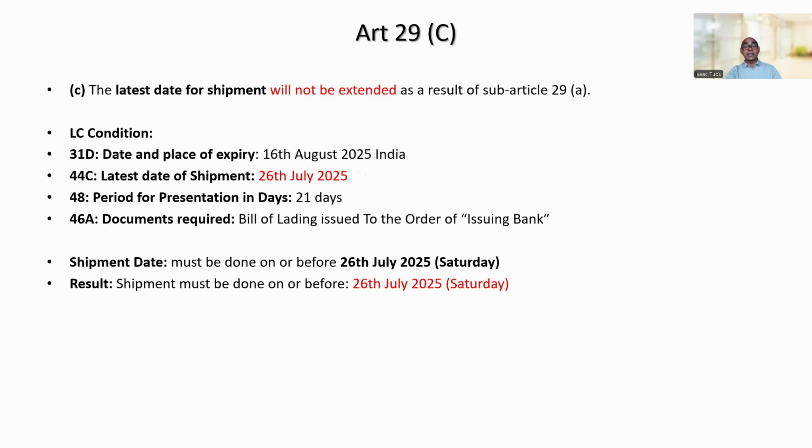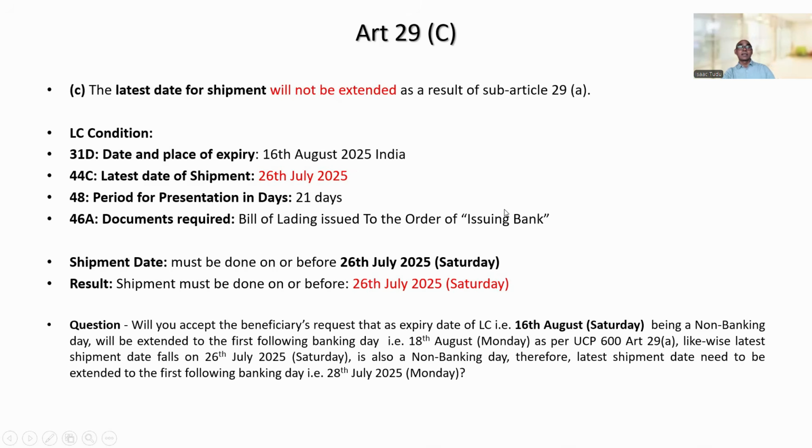As per Article 29C, the latest date for shipment will not be extended, even if it is a non-banking day, right? So the question here is, will you accept the beneficiary's request that the expiry date of LC, that is 16th August, Saturday, being a non-banking day, will be extended to the first following banking day, that is 18th August, Monday, as per UCP Article 29A?